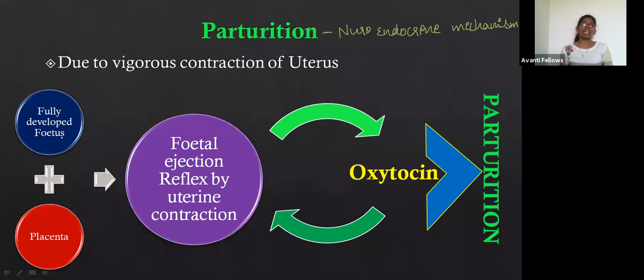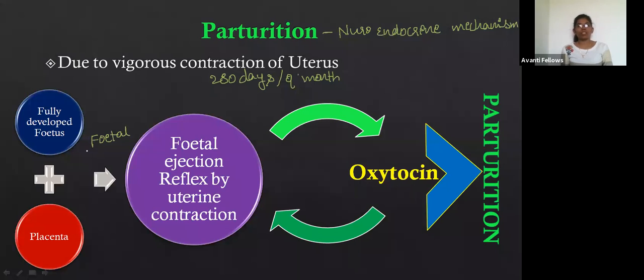First, what happens is that this fully developed fetus, at the 9th month or at 280 days, and the placenta together form a factor called the fetal ejection factor.